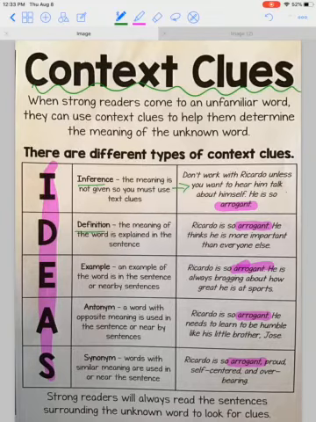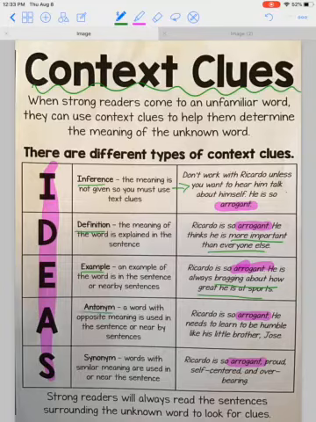Next, there's definition. The meaning of the word is explained in the sentence. Ricardo is so arrogant, he thinks he is more important than everyone else. So they just tell you what it is. Or example. An example of the word is in the sentence or nearby sentences. Ricardo is so arrogant, he is always bragging about how he is great at sports. So they give you an example.